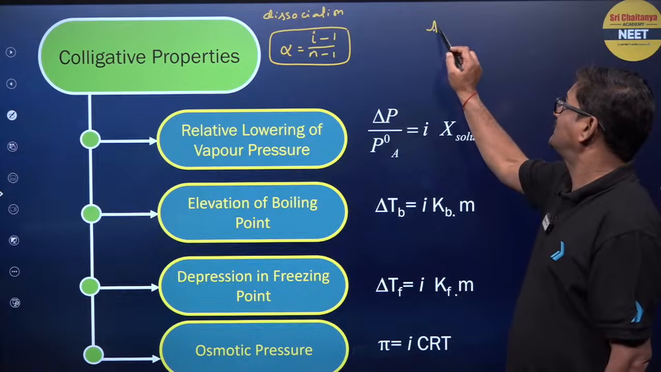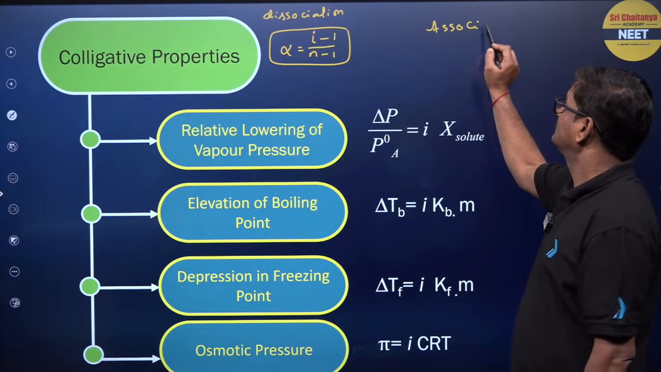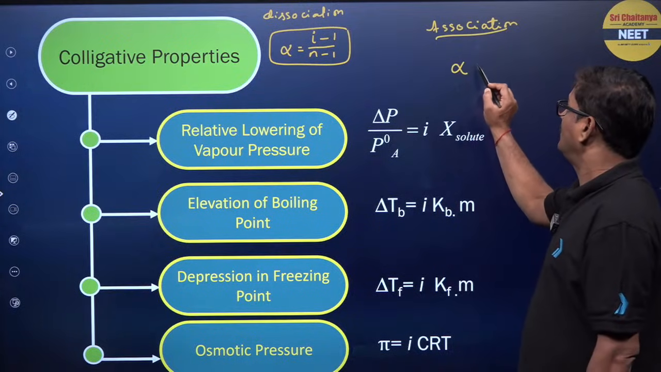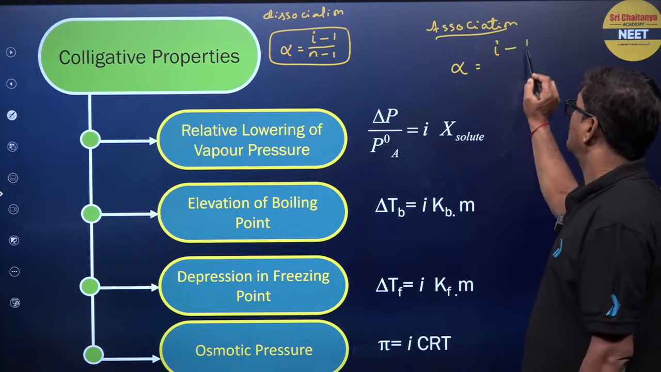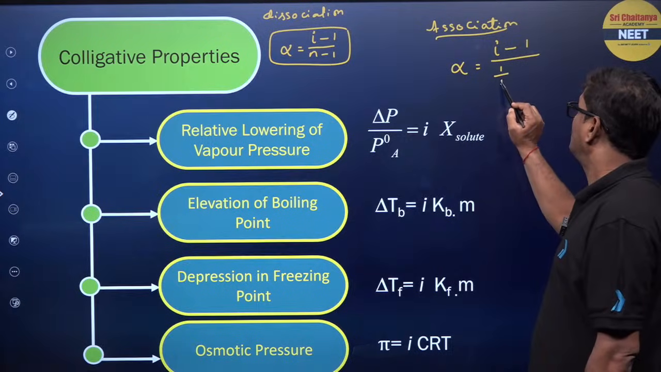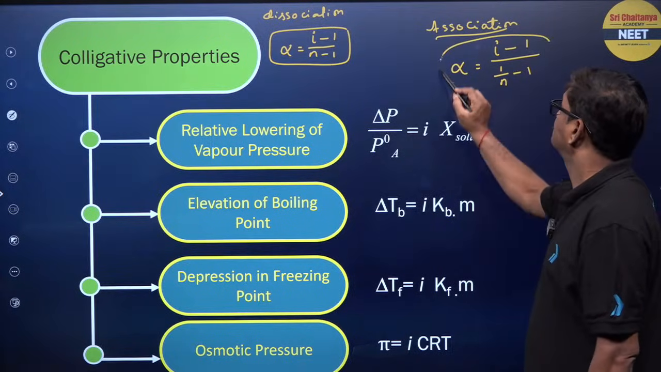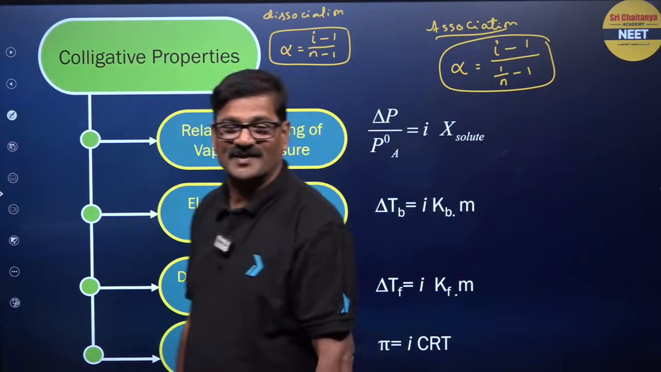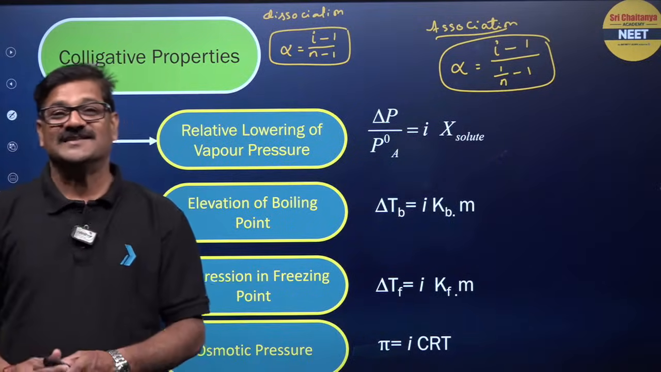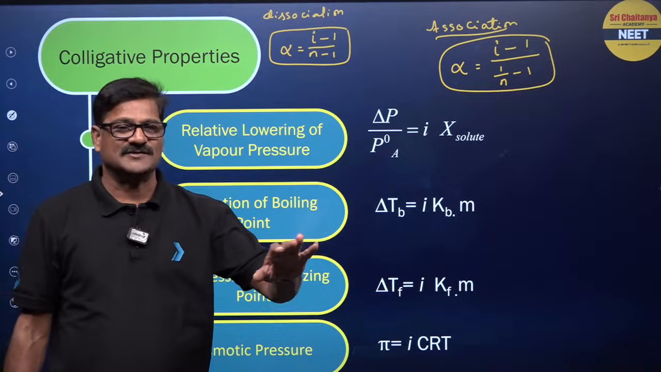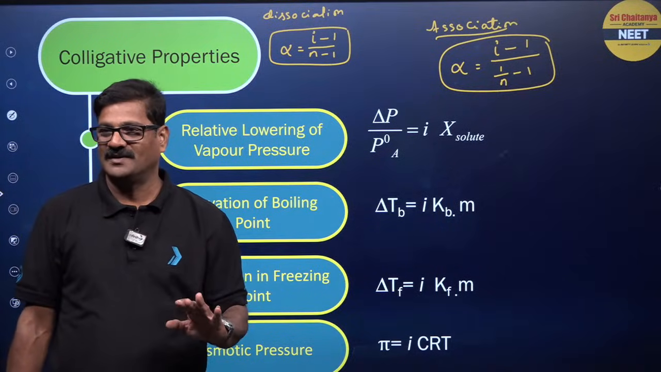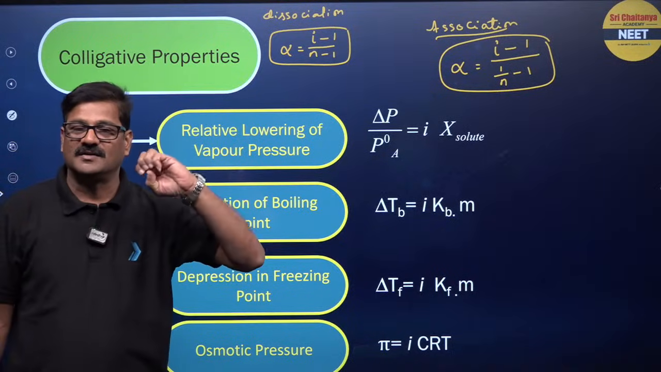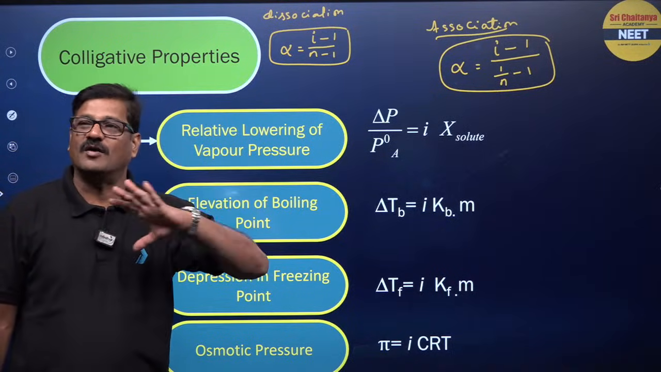For association, alpha is equal to (i minus 1) upon (1 by n minus 1). For dimerization, n is equal to 2. Trimerization, n is equal to 3. Tetramerization, n is equal to 4. That is enough, right? So, you have to follow. This is the mind. You should be full of all the formulas.